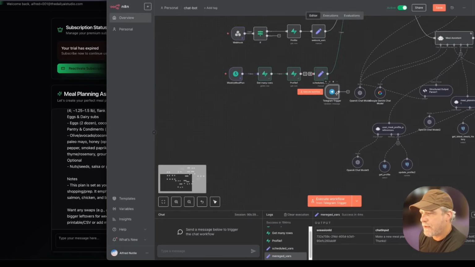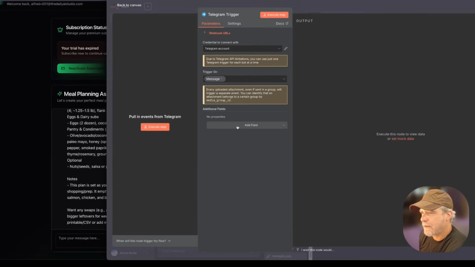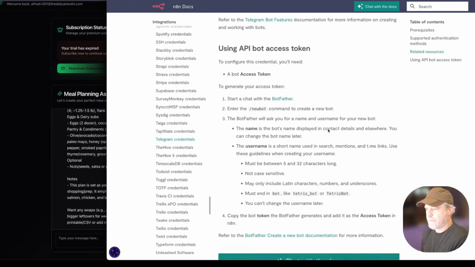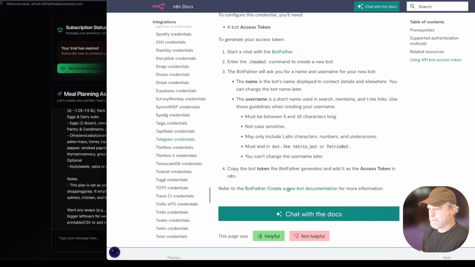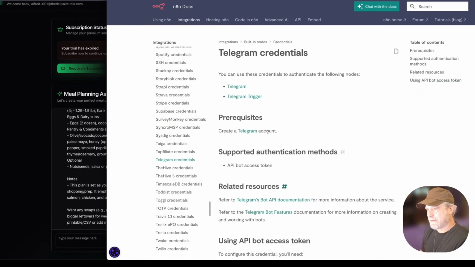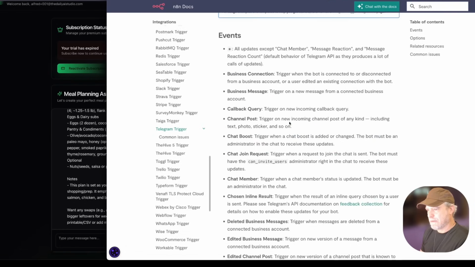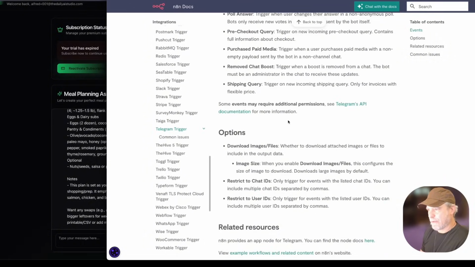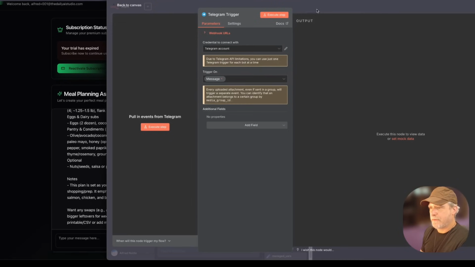So now I think I should have read a little bit more. Hold on. Copy the token. I guess that's it. I thought I had to do something with the webhook. Let's see what happens. Let's just throw it a message.